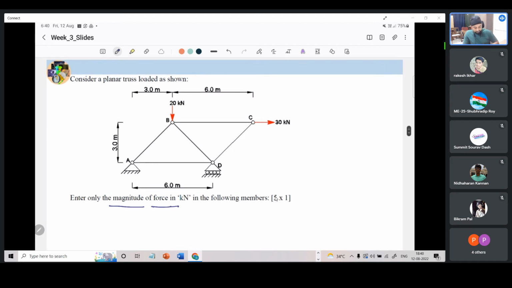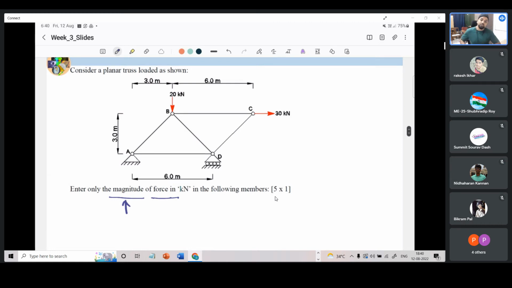And we have to take note of this, that we have been asked to enter the magnitude of the force. So even in our assignments and exams for this course, this fact has been understood, and only then the questions have been framed. Even if we get a negative value, if we have been asked to report the magnitude, we should report invariably the modulus of that. The magnitude cannot be negative, so that is what we are supposed to report. Whereas if we are asked in dynamics, we will see that there are vector components which could be negative. If we are asked to report a vector component-wise, then we need to report it with the sign, of course.